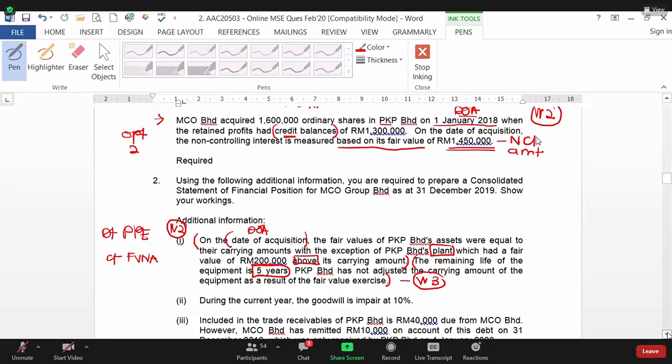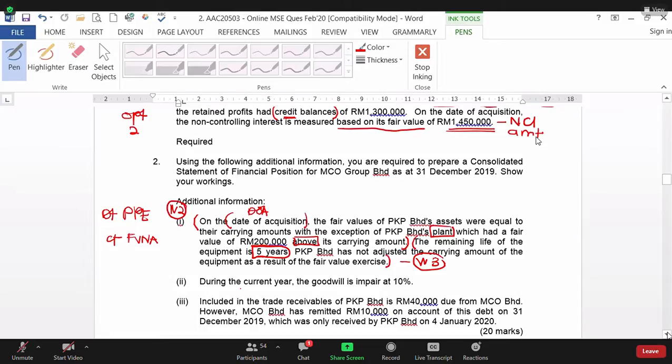Okay. So during the current year, now current year, so you having impairment. Remember, we are option 2. So you have to be careful. How is the calculation of impairment affected if you have impairment at option 2. So here, your impairment does not happen at DOA. It happened at DOR. So if it happened at DOR, the working number was working 3 and also 4.